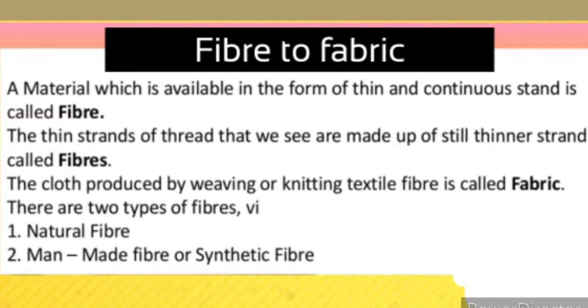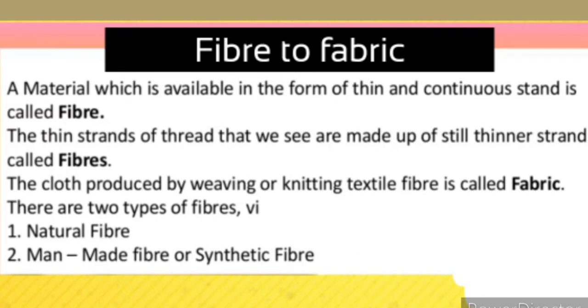These which are made up of very thin strands together, this is known as one fiber. That means thin strands of thread that we see which are made up of still thinner strands, they are known as fibers. Is that clear?